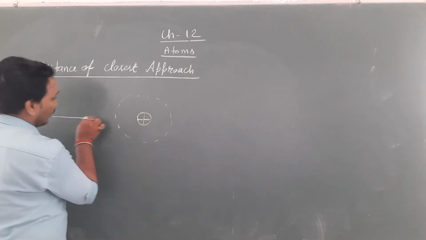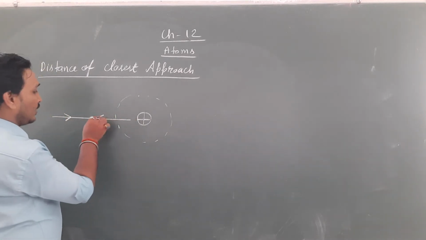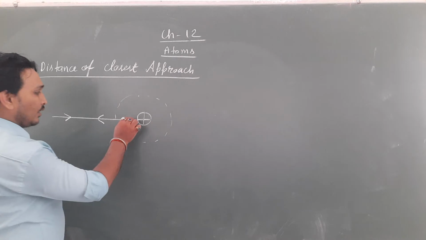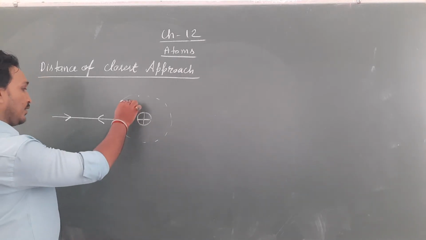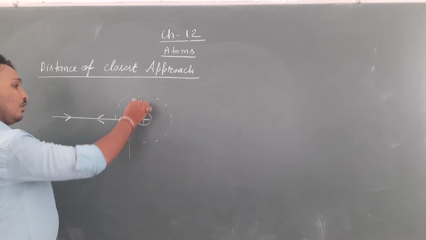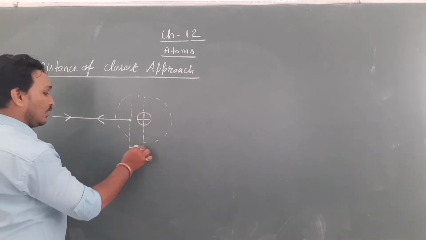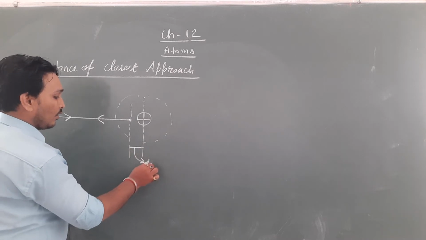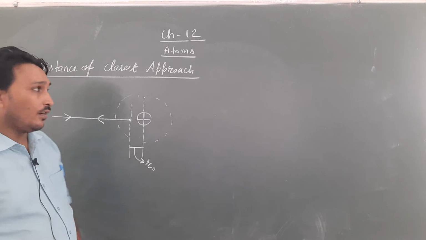That alpha particle which retraces its path goes straight towards the nucleus and then retraces its path. Suppose from this point it returns. So the distance of this point from the center of the nucleus is called the distance of closest approach, right?